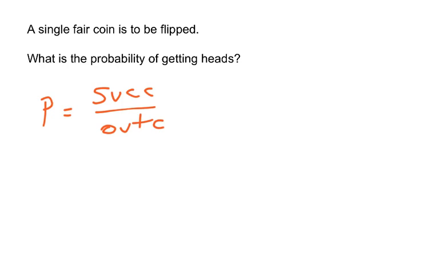So those are the two things we need to find here. Well, how many outcomes are there when I flip a coin? There's heads and there's tails. That's it. So there are two possible outcomes. That's going to be our denominator. And now, what are our successes? Remember, successes don't have anything to do with winning and losing. I don't win anything here if it's heads. I don't lose anything if it's tails.